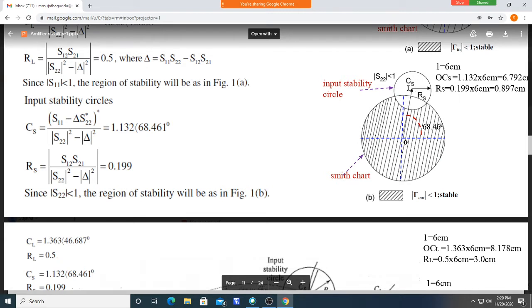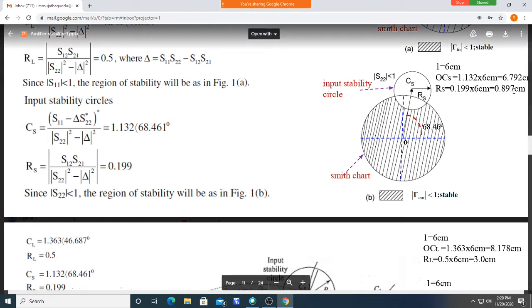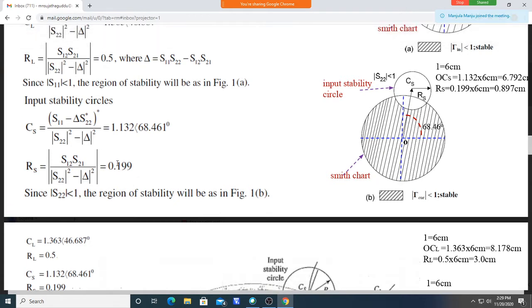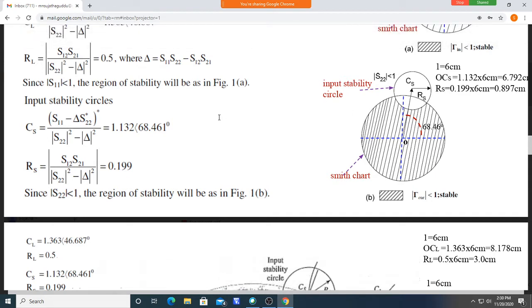You take this as the center and 0.897 as the radius, and draw the circle like this. This is called the input stability circle. This is the way of drawing it on the Smith chart. Okay.